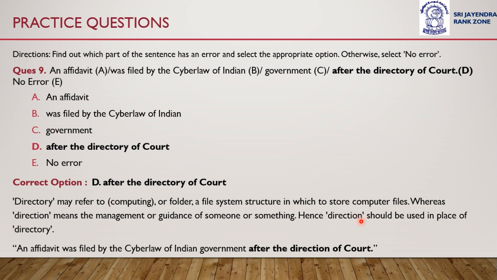Hence, direction should be used in place of directory. Instead of directory, in option D, direction should be used: after the direction of court.